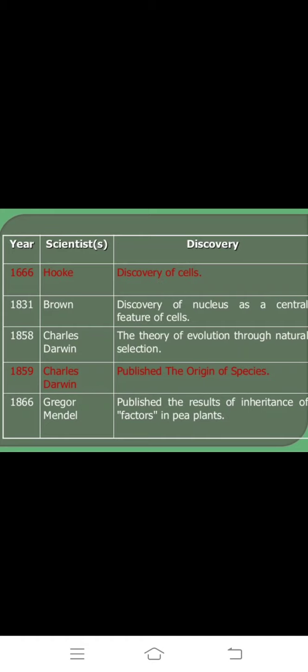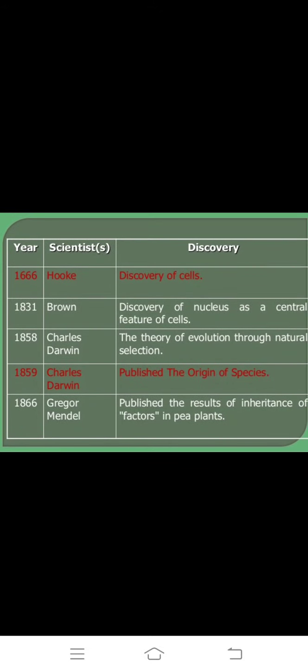1666, Hooke, discovery of cells. 1831, Brown discovered the nucleus as a central feature of cells. Okay, Brown discovered the nucleus. Cells were discovered by Hooke.